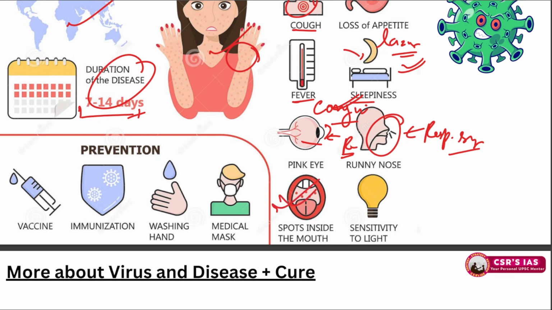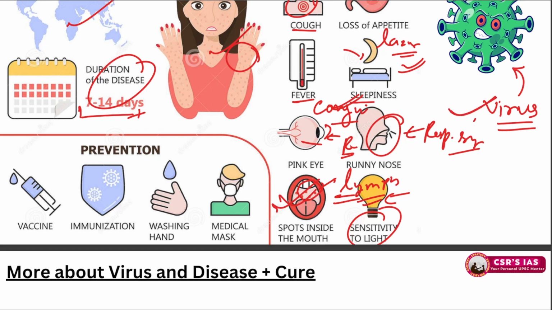Spots inside the mouth. So these spots are basically lymph nodes of the mouth which swell due to increased immune activity, and there is sensitivity to light. Okay, so it is caused by a virus, as you can see here. About this virus, we shall be reading.